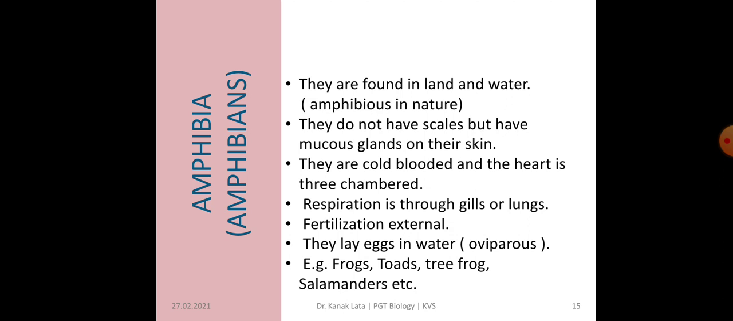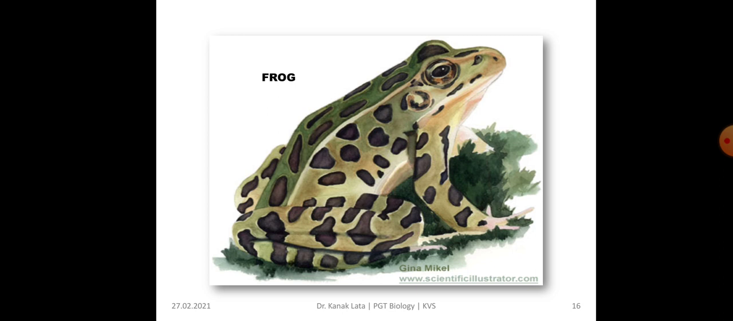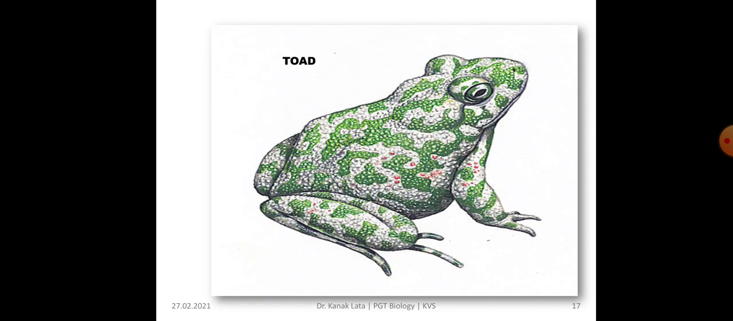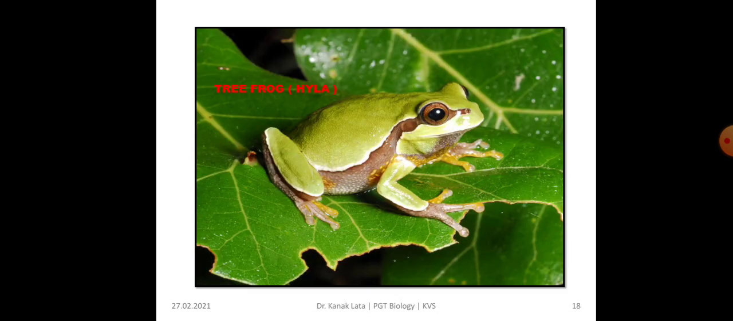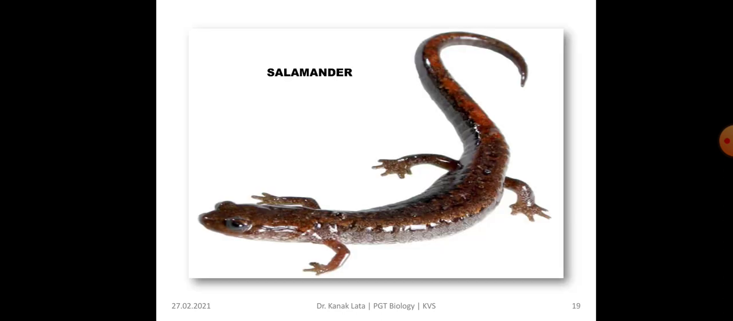Examples of amphibians are frogs, toads, tree frog, salamander, etc. Here it is frog. You can visualize it. This is about toad. This is Hyla, also called as tree frog. This is salamander.